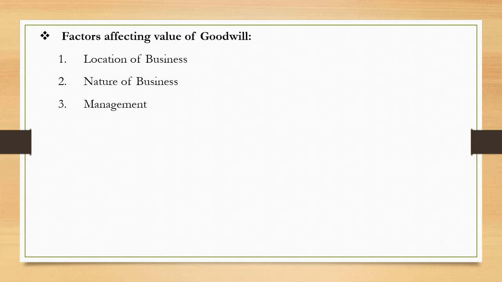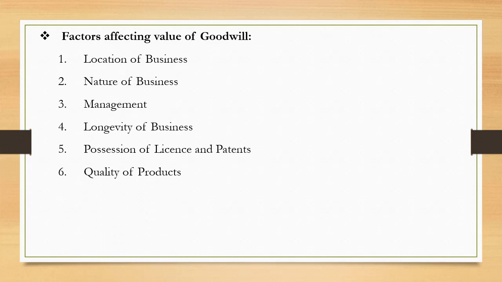Management. A business operated by experienced and efficient management will be able to earn more profit, so it will have more goodwill. Longevity of the business. An old established business will have more customers in comparison to new firms, so it will earn more profit and will have more goodwill. Next, possession of license and patents. The possession of license and patents from the government enhances the goodwill of the firm. Similarly, the possession of patent right to manufacture certain type of articles will enhance the goodwill of the firm.